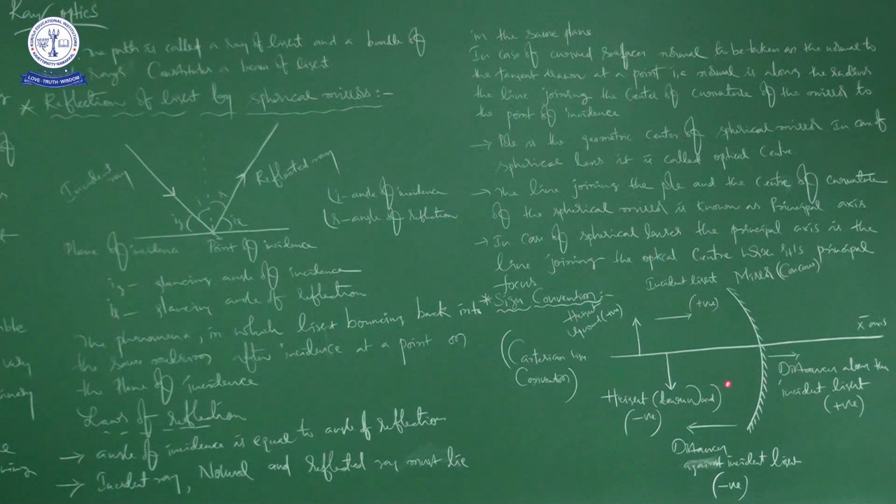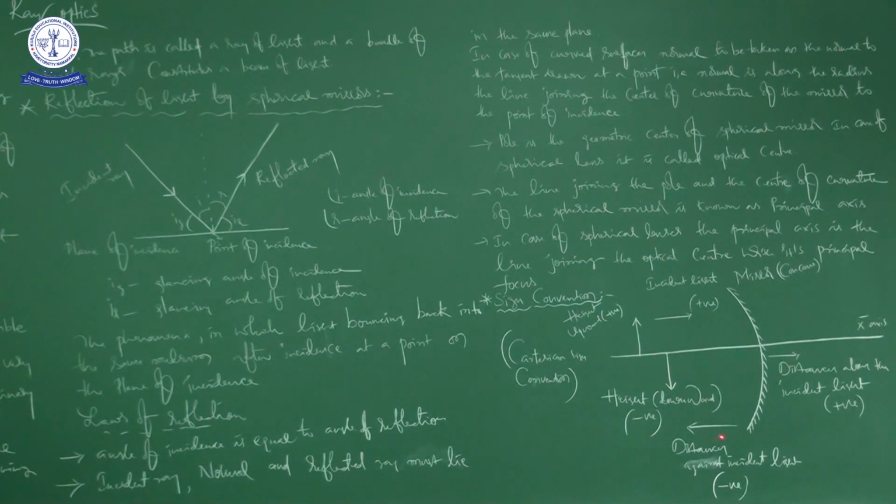Whatever it may be, all the distances should be measured from the pole onwards. If it is in the direction of incident light, positive. If it is opposite to the direction of incident light, negative. If it is upward, positive. If it is downward, negative. So this is about sign convention.